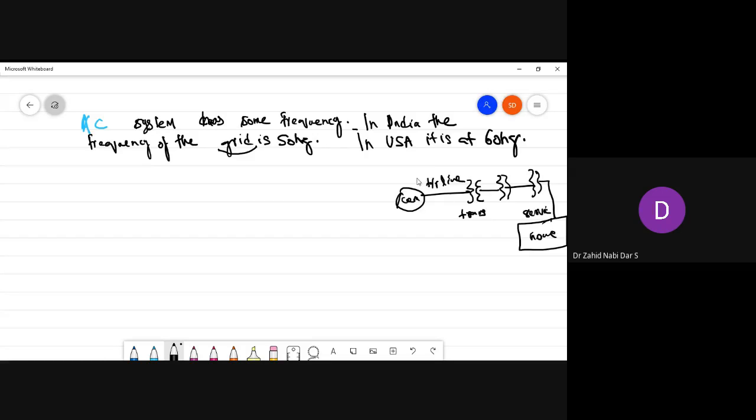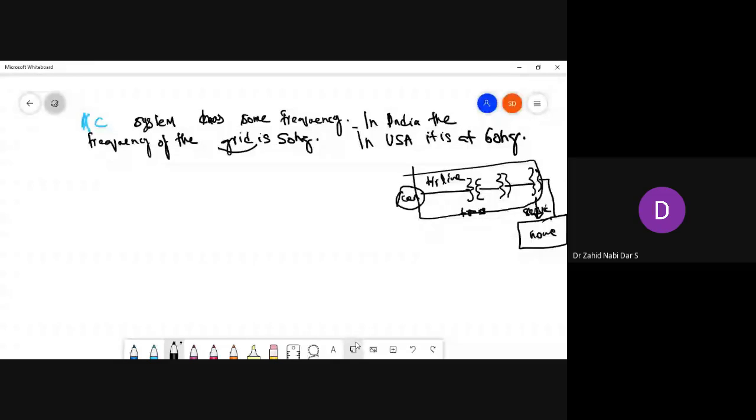This entire network from here to here is the grid. From the grid only, power comes to your home. There is a distribution transformer connected near your colony, which feeds some 20-30 houses. So this is the grid.